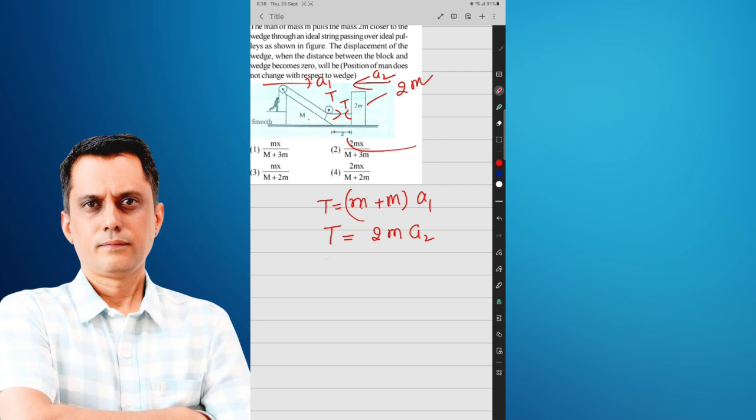Now what is the ratio? The ratio means we look at the ratio of the accelerations. Then small m plus capital M into A1 is equal to twice of m into A2. Therefore, A1 by A2 is equal to twice of m by small m plus capital M.